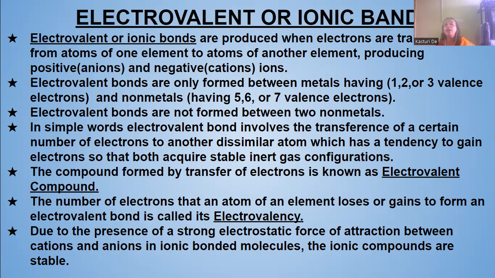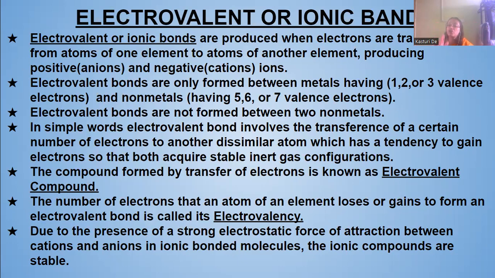Electrovalent bonds are not formed between two non-metals. In simple words, electrovalent bonds involve the transference of a certain number of electrons to another dissimilar atom, which has a tendency to gain electrons, so that both acquire a stable inert gas configuration.